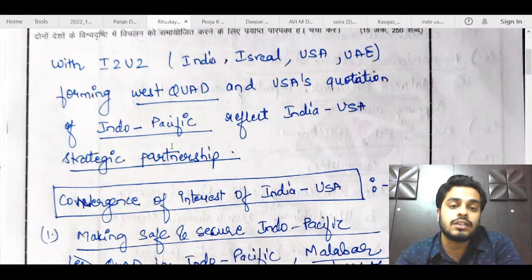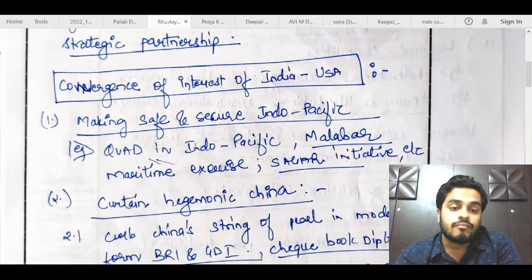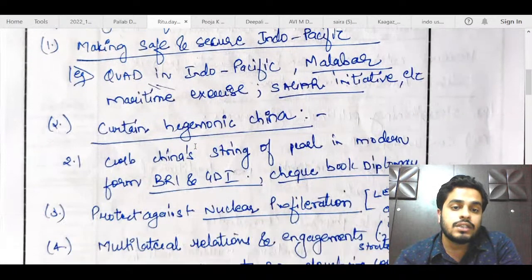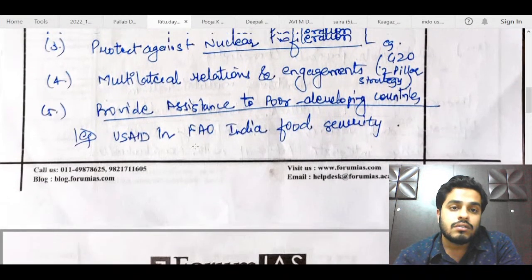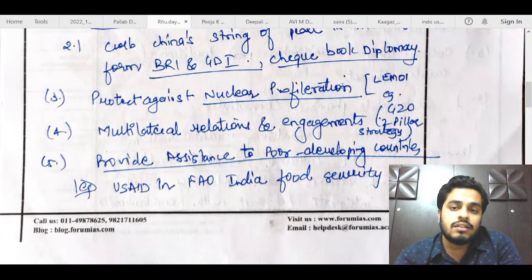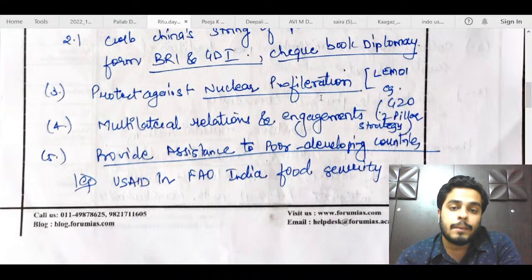You can also talk about global strategic partnership. These initiatives show that both these countries are moving ahead in spite of their differences, and how they are still aligning and partnering in spite of many issues in the relationship. Convergence part is fine. Certain hegemony, China, nuclear proliferation. This is not exactly a nuclear proliferation point. This is basically a defense initiative, like defense cooperation. So you can frame this point better.